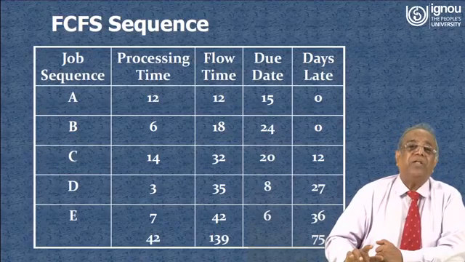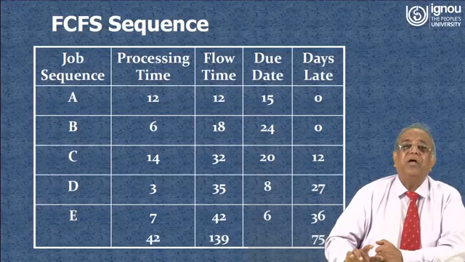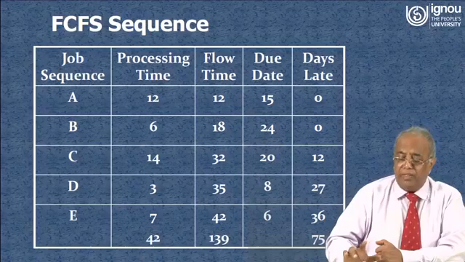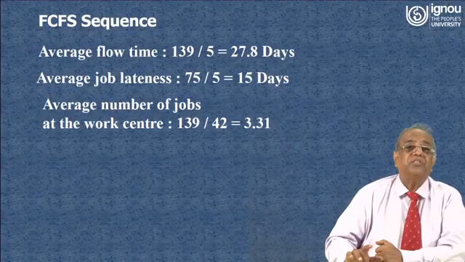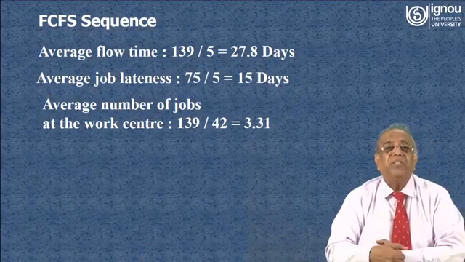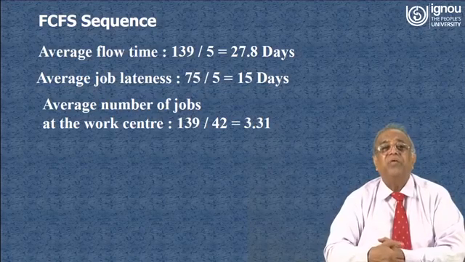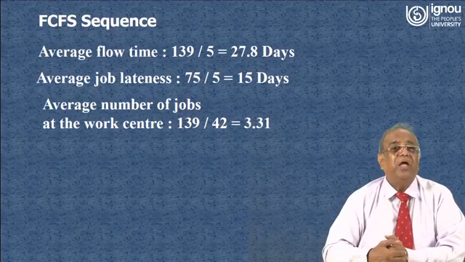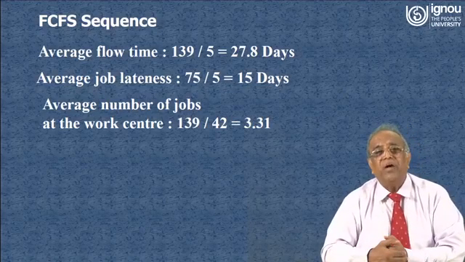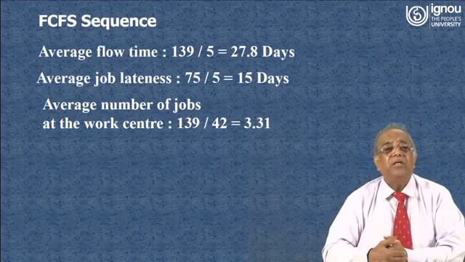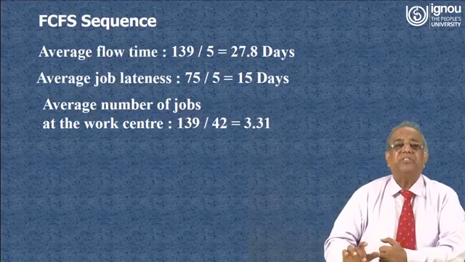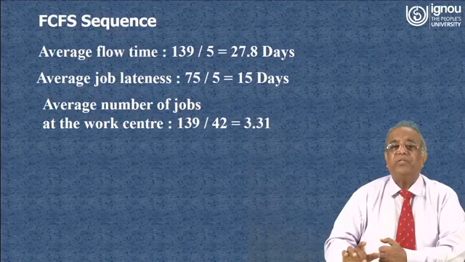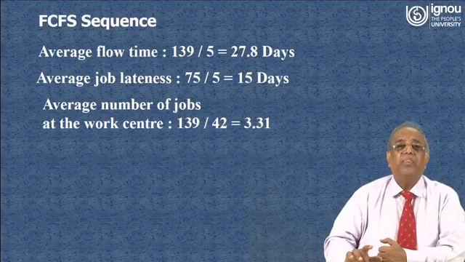So we can calculate the average flow time, we can calculate the average days late, and we can also calculate the average number of jobs at the workstations. With these formulas, the average flow time is 139 by 5, that is 27.8 days. Average job lateness is 75 by 5, that is 15 days. The average number of jobs at the work centers is 139 by 42, that is 3.31. This is the average number of jobs.